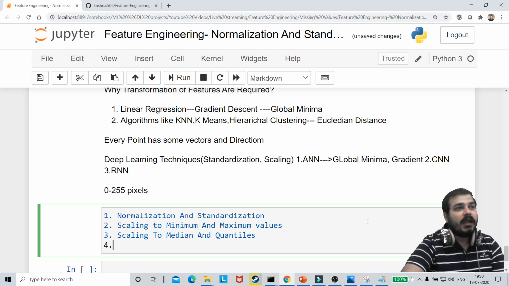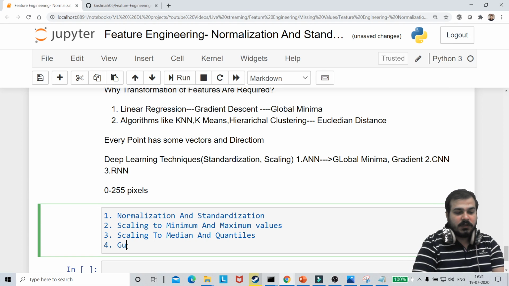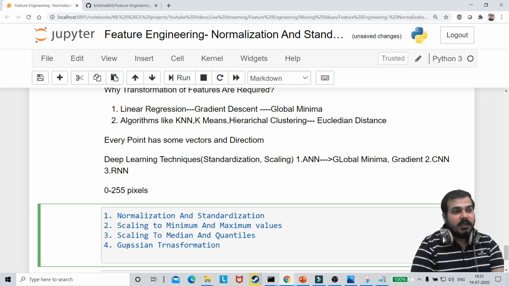In the fourth technique, I'm going to discuss something called Gaussian transformation. Now in Gaussian transformation, there are a lot of transformations, guys. So I'm just going to quickly make some points over here. First of all, we are going to discuss logarithmic transformation. Just write it down, guys, along with me.